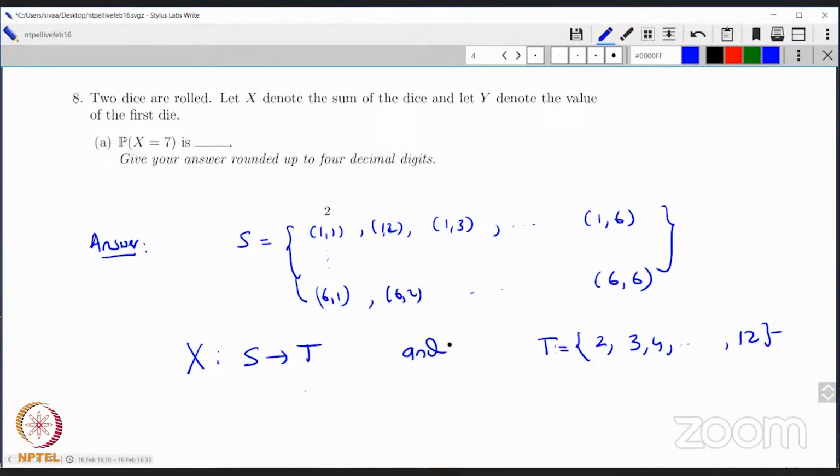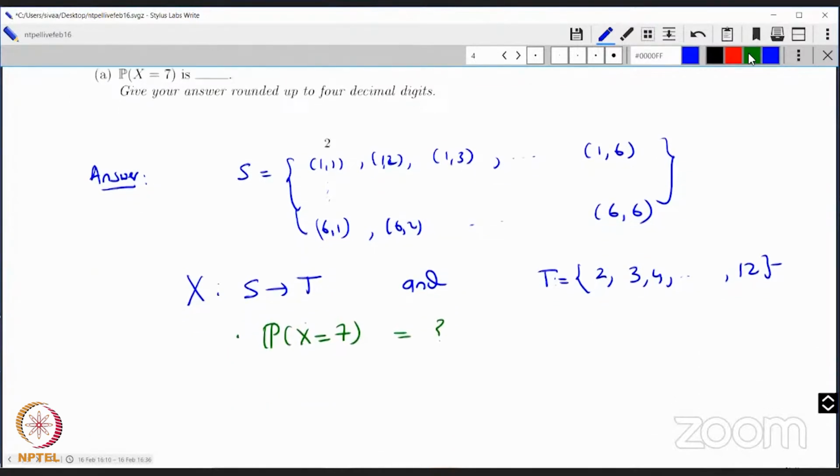So let me see. Now this is how X looks. When you have to calculate the probability of X equal to 7, you have to identify what happens in S. Right? So what is the set in S? You have to understand how X equal to 7 looks in S. Okay? So for that, let me just do a little detour.